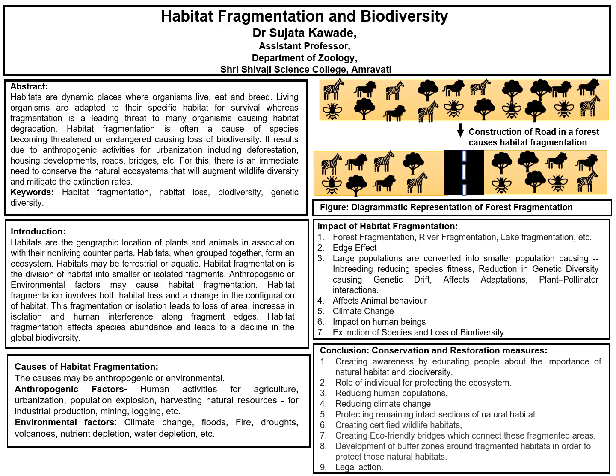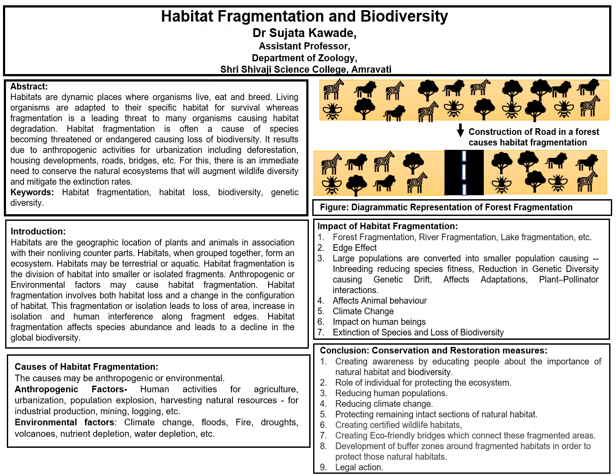For example, we can take the example of the fishes. Some of the fishes which might be living in the rivers have a behavior of migrating from one part of the river to the other part of the river. But due to the construction of a dam in the path of a river, the running water of the river is converted into the stagnant water of a lake. Then the fish species which have a tendency to breed in the running waters are not able to breed in the stagnant waters of the lake. So this is how the behavior of the animals as well as the plants are affected.